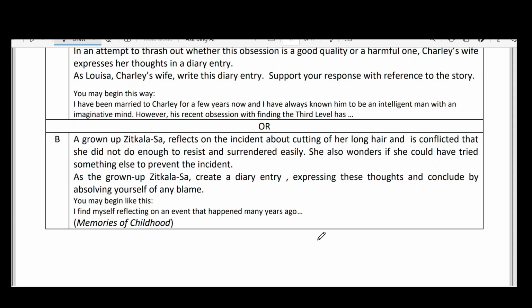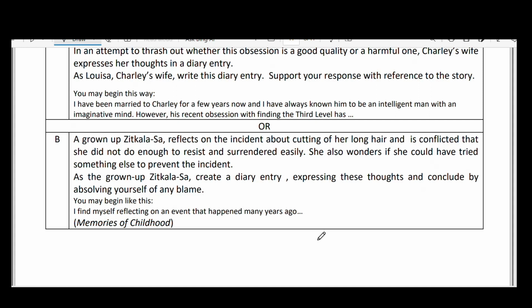Next, a grown-up Zitkala-Sa, from Memories of Childhood, reflects on the incident about cutting off her long hair and is conflicted that she did not do enough to resist and surrendered easily. She also wonders if she could have tried something else to prevent the incident. As the grown-up Zitkala-Sa, create a diary entry, again a diary entry, expressing these thoughts and conclude by absolving yourself of any blame.